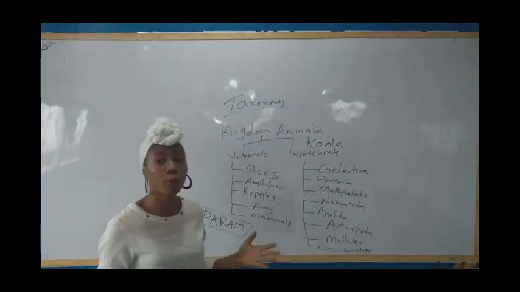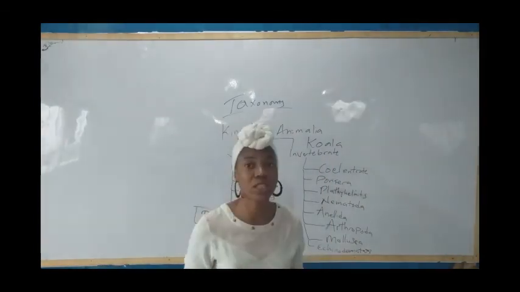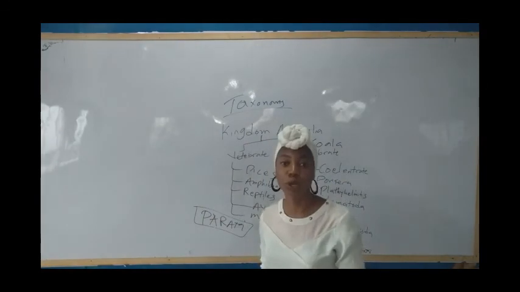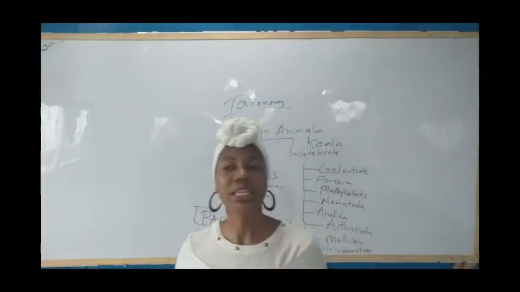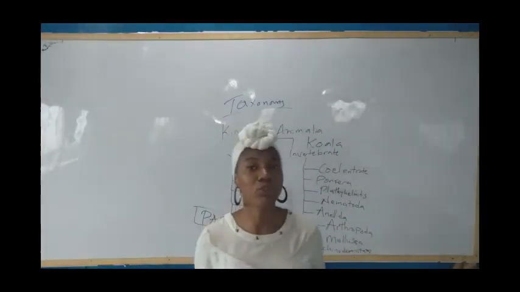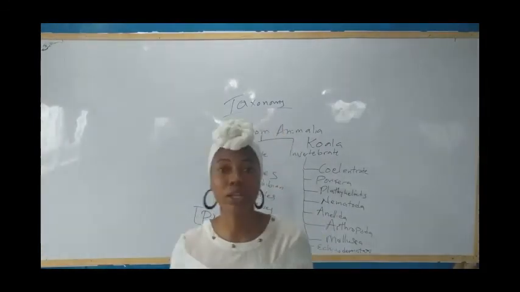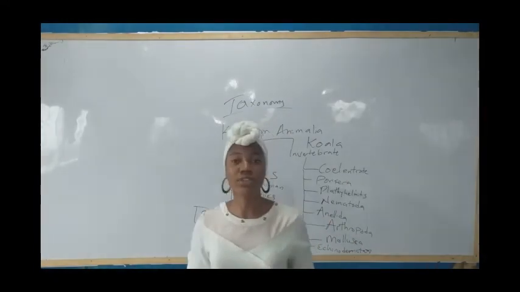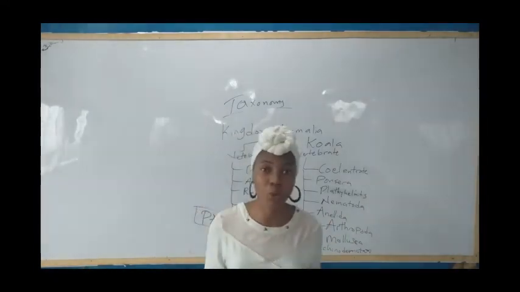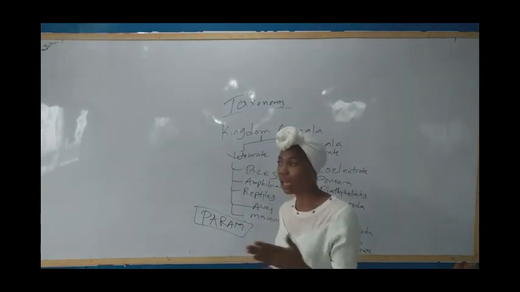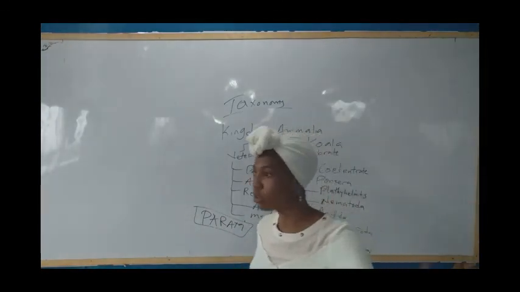So now when we talk about Pisces being cold-blooded, what I mean is that their body temperature changes with the temperature of the environment. That is why when there is sun, fishermen go to fish mostly at night, because the temperature reduces at night and the elements are hot.